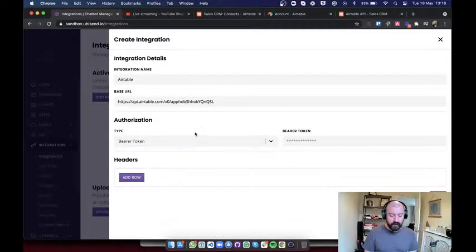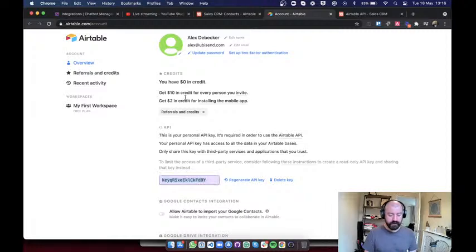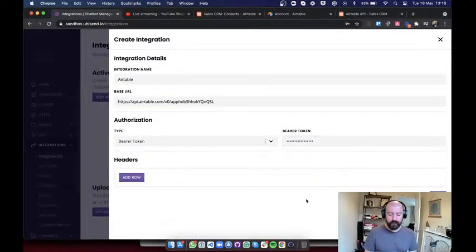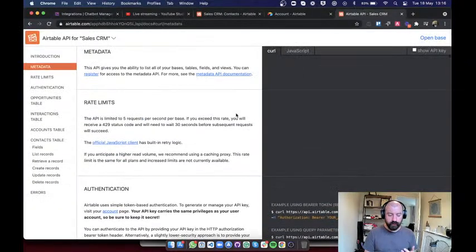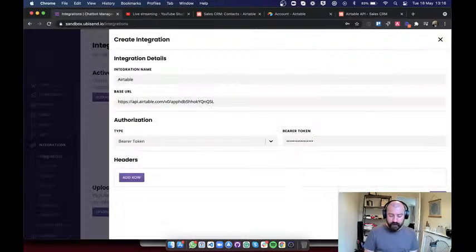And so I need a bearer token, and I need this token, which is this API key. So I'm going to go and grab that. If I click here, as you can see, it reveals itself. I can copy that in here. All right, so I have all the information I need for this first part of the integration. If I needed to, I could add rows, but I don't need them. I know this because I've done this once before. This will depend on the actual integration that you want to do, so make sure that you have a deeper look. This could be completely different. For instance, with HubSpot, I know that you do need a header, but with this one particularly, you don't really need it. All right, so I can hit save here.